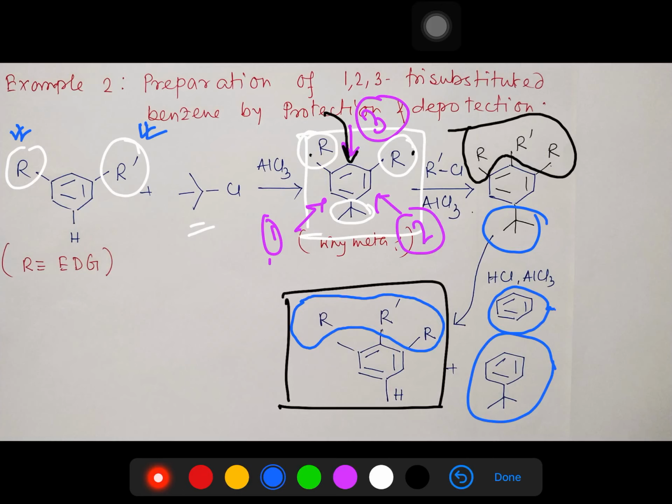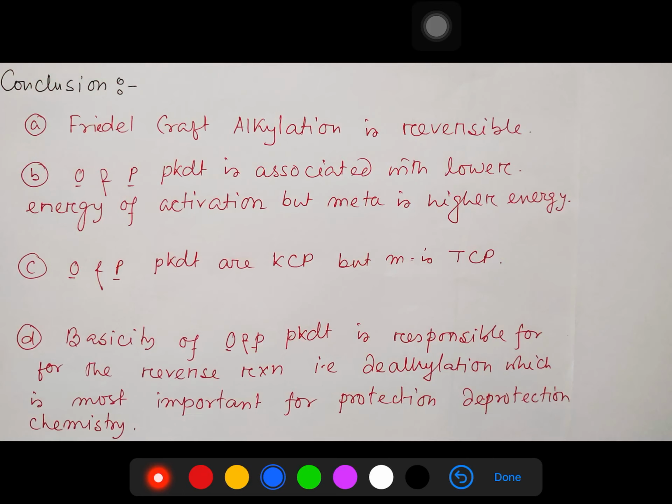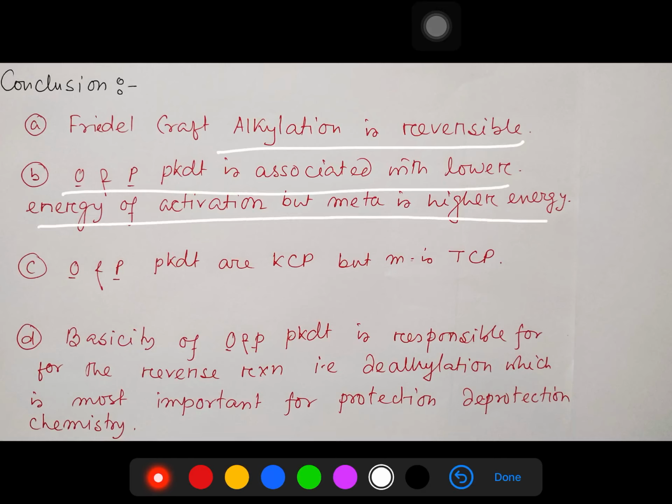Now, in conclusion of this discussion: Friedel-Crafts alkylation is reversible, which we have proved. Second, the ortho-para product is associated with lower energy of activation, whereas meta is higher. That's why the ortho-para product is considered the kinetically controlled product, whereas meta is considered the thermodynamically controlled product. Basically, this ortho-para product is responsible for the reverse reaction, that is dealkylation, which is important for protection and deprotection chemistry. So this is the end of this discussion.